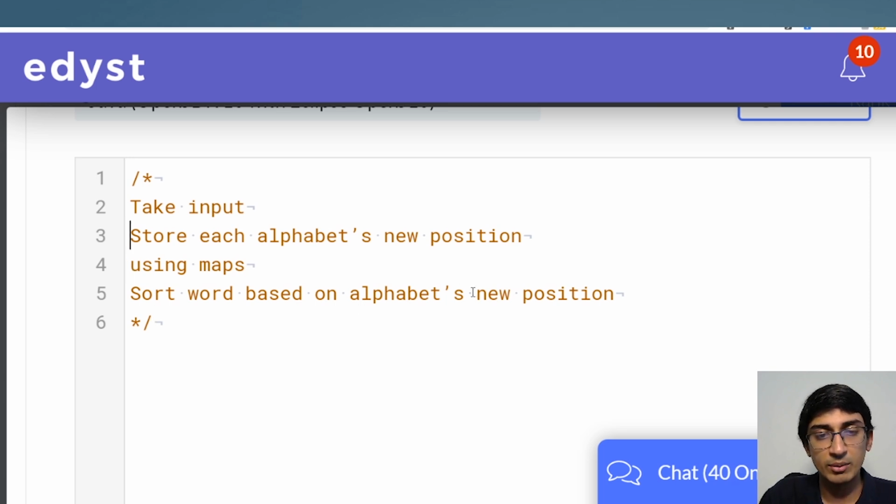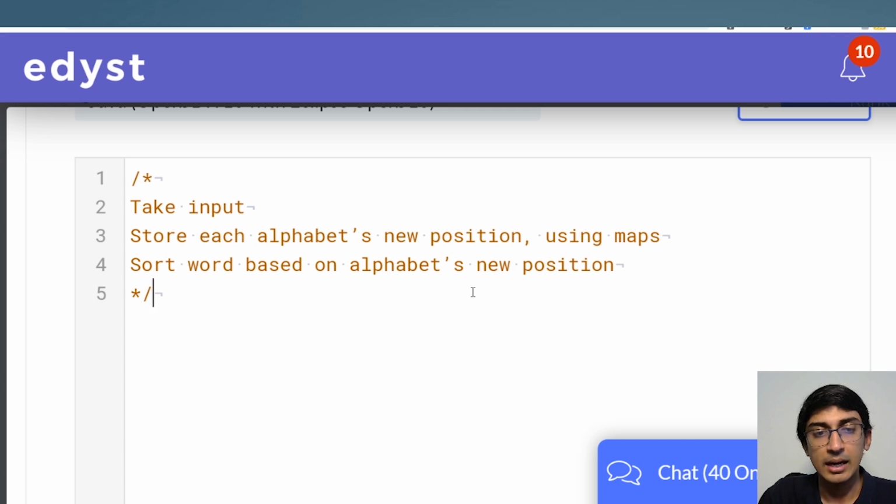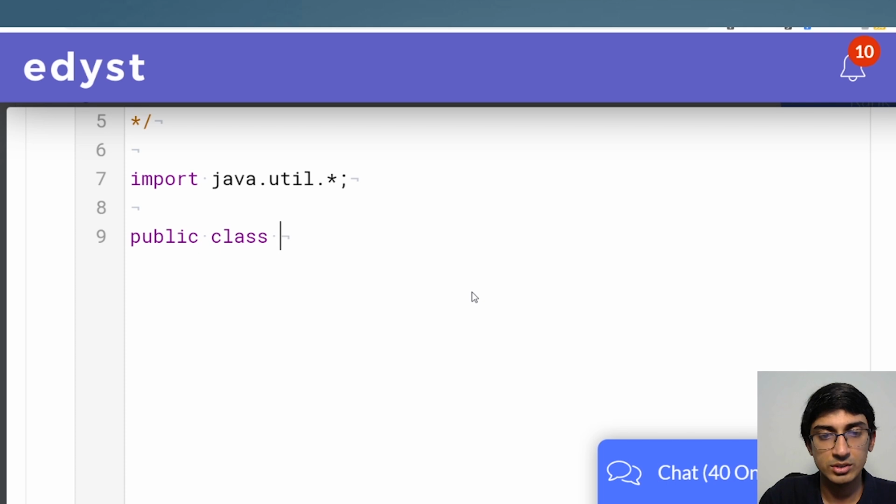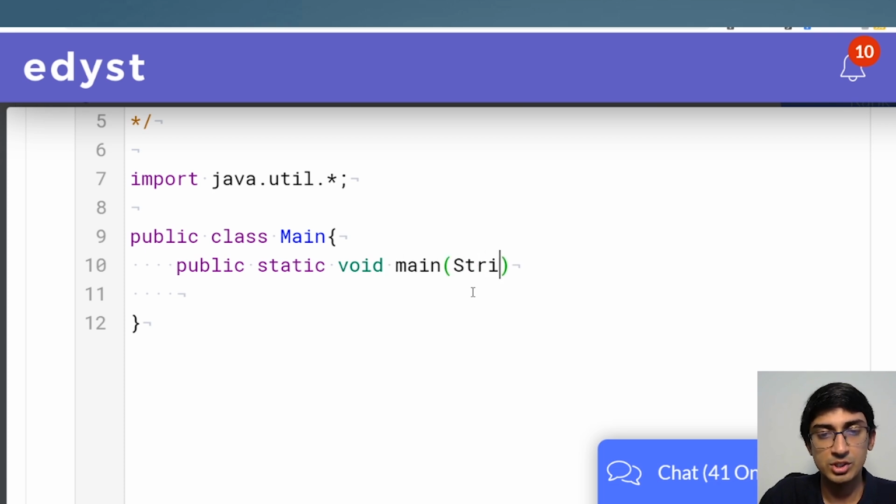So we'll store each alphabet's new position using maps, and then we'll sort all the words based on the alphabet's new position. First we'll import everything, java.util.*. Next, public class Main. By the way, if you want to write Java code on the Edis platform, please use the class name Main unless specified otherwise. That's the only requirement. So we have public static void main, String args. This is how it will go in Java.